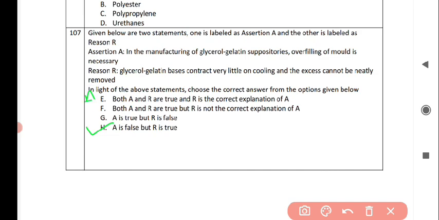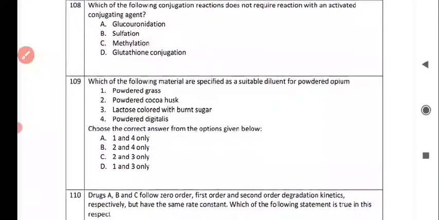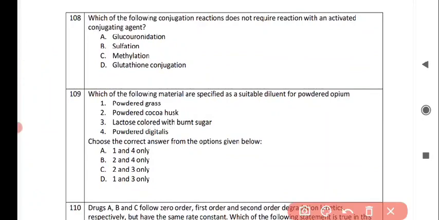Here the options will be A, B, C and D. So in that case this option is correct. That is statement A is false but R is true. The next question is which of the following conjugation reactions does not require reaction with an activated conjugating agent? And the correct answer is option D, glutathione conjugation.